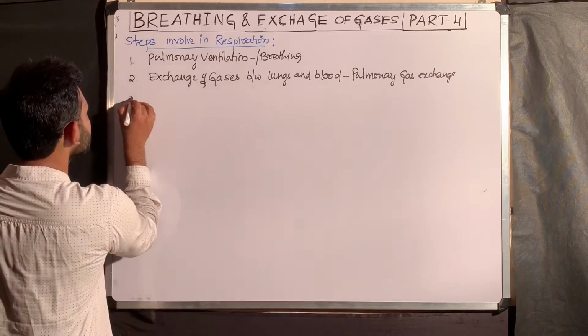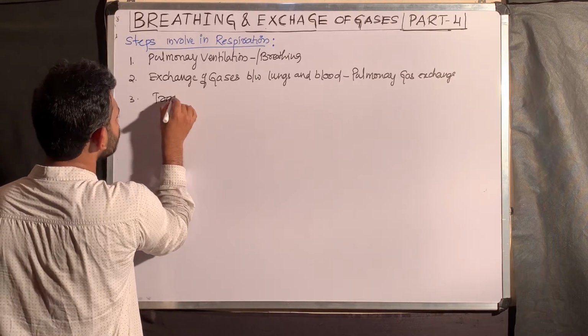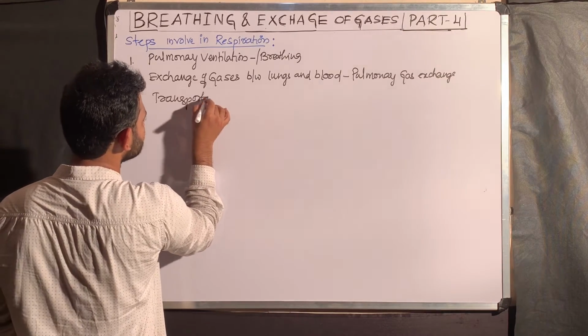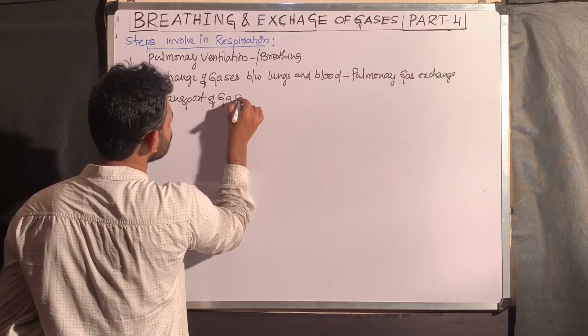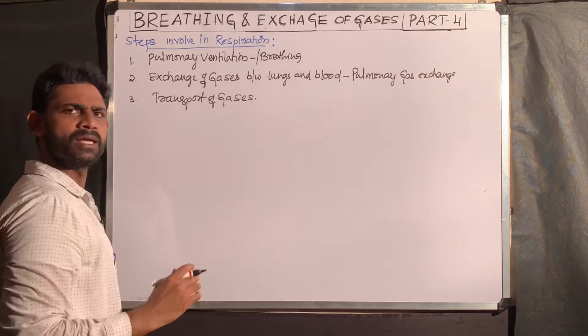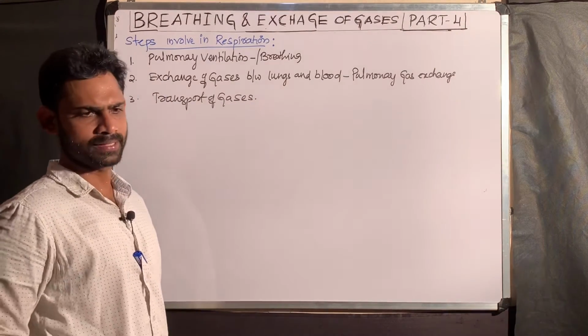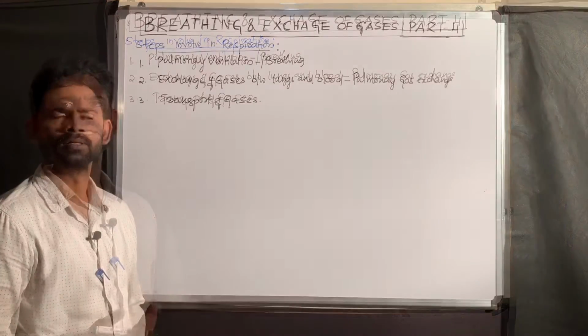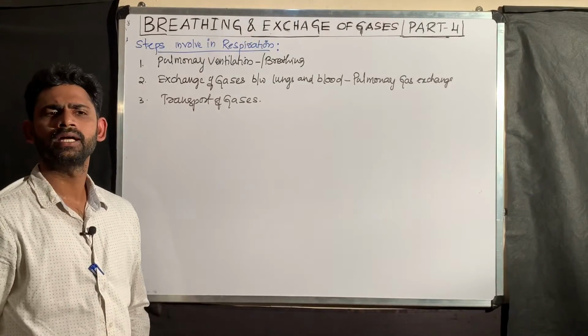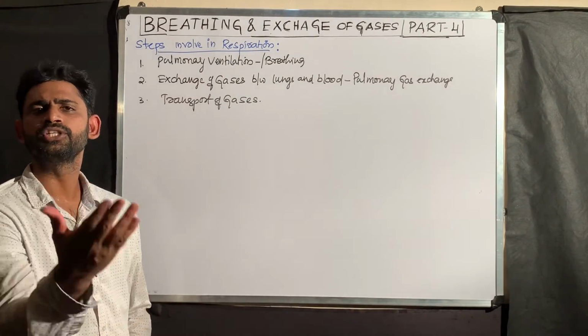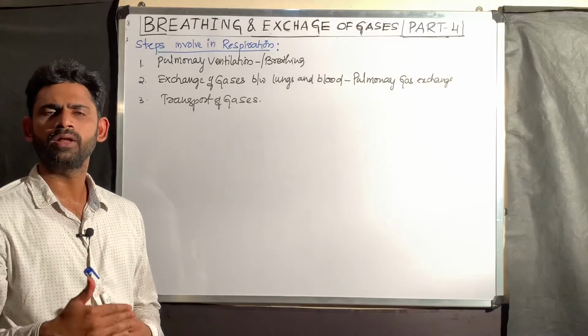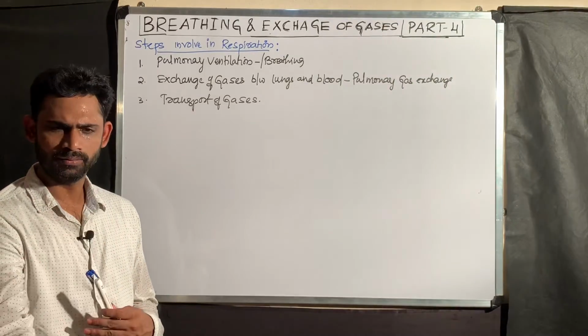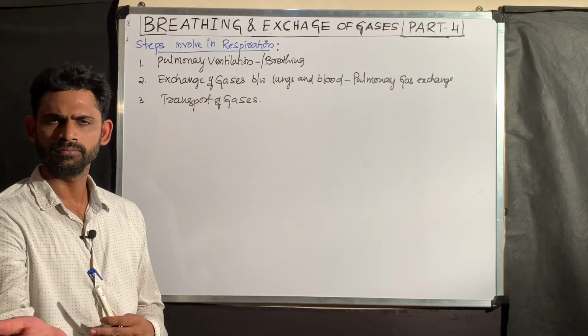So the next one is transport of gases. Transport of gases includes both oxygen and carbon dioxide. So finally that oxygen reaches the tissues. There, from the blood, oxygen enters into the tissue.